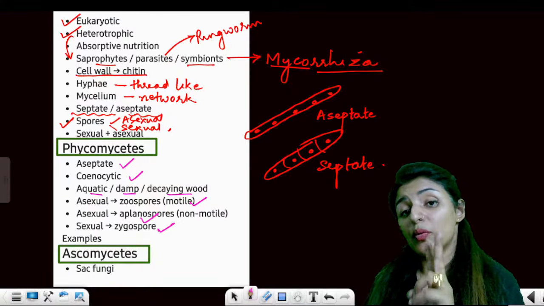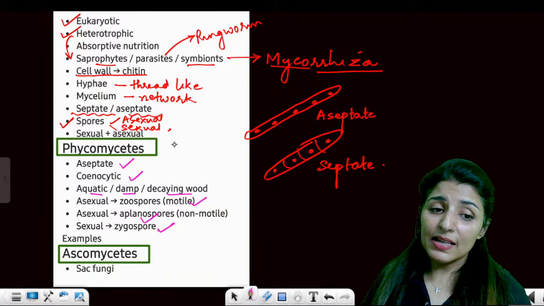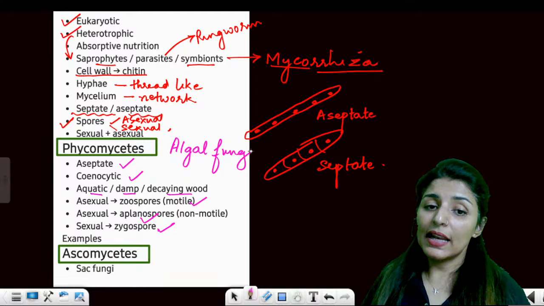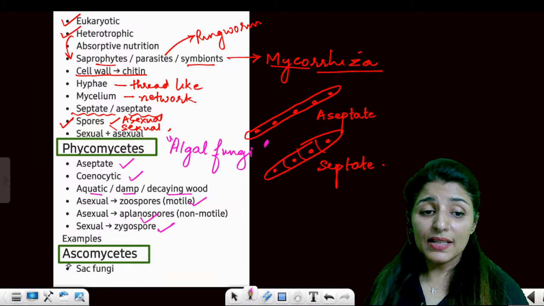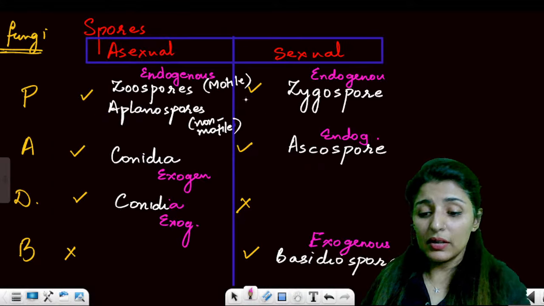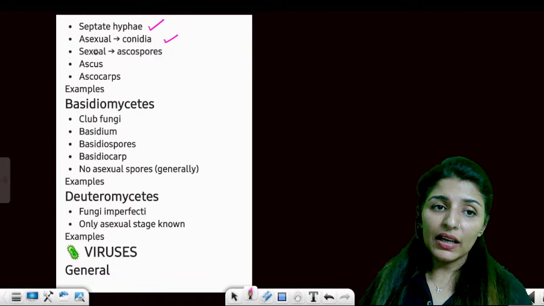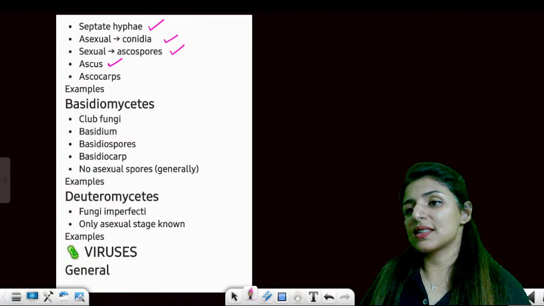There is a second very important table that we are going to discuss today. Ascomycetes. So Phycomycetes, by the way, are also known as algal fungi. Phyco word is for algae. Algal fungi. Clear? Ascomycetes are also known as sac fungi. And next point, they are septate hyphae. Asexual reproduction by conidia, sexual spores by ascospores, formed inside the ascus and ascocarps.